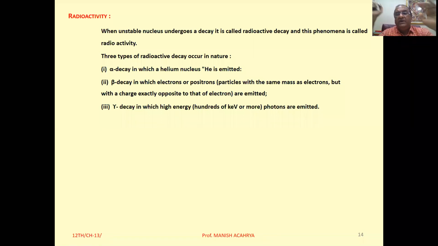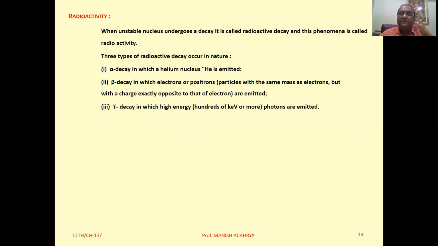And when detailed studies related to this phenomenon of radioactivity were carried out, scientists came to know that 3 types of emissions take place here: alpha emission, beta emission, and gamma emission. Or it is known as alpha decay, beta decay, and gamma decay.